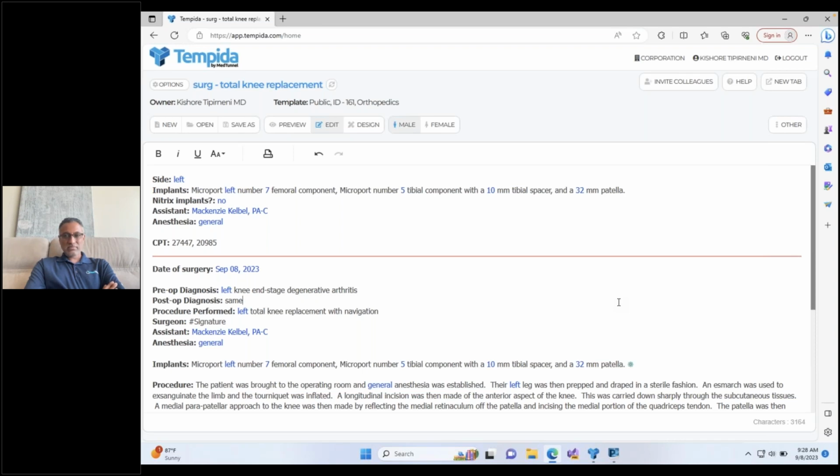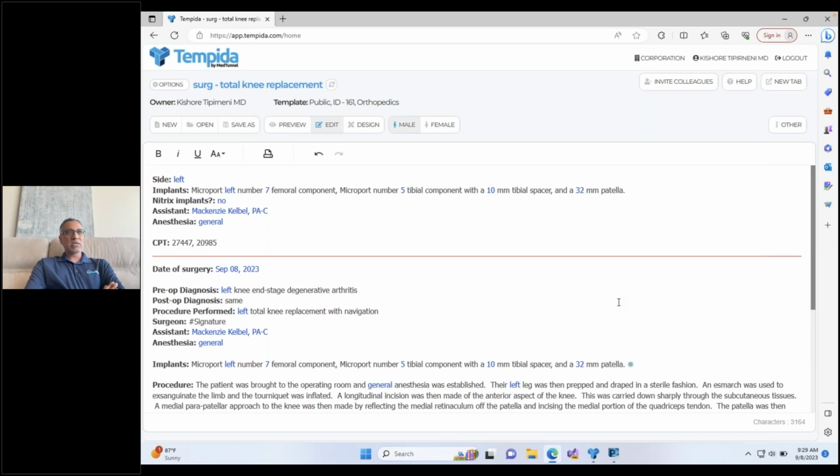Very good. And can Tempida replace some of the transcription or dictation costs that are currently incurred? Absolutely. So, for example, in that carpal tunnel note I showed you, normally if you have voice recognition, you have to pay for that, or if you have transcription, you have to pay for that. Obviously, you don't have to do that anymore with Tempida. Now, I will say that I don't think you're going to get rid of dictation completely. What I created Tempida to do is get rid of the repetitive, simple stuff that takes up so much time.